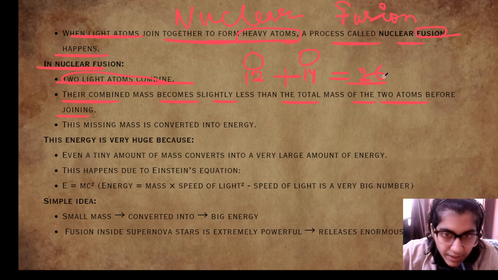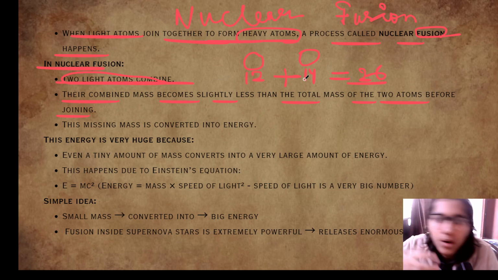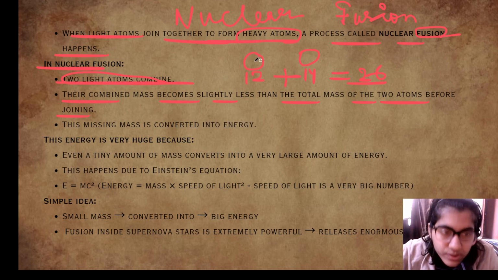26. But the mass gets reduced when you combine these two atoms and make a single atom.